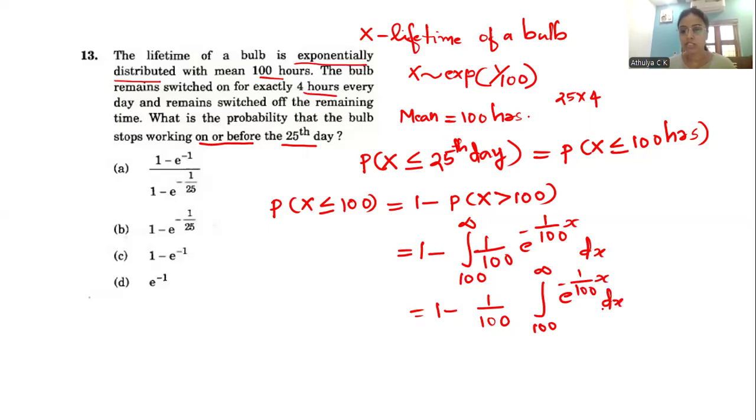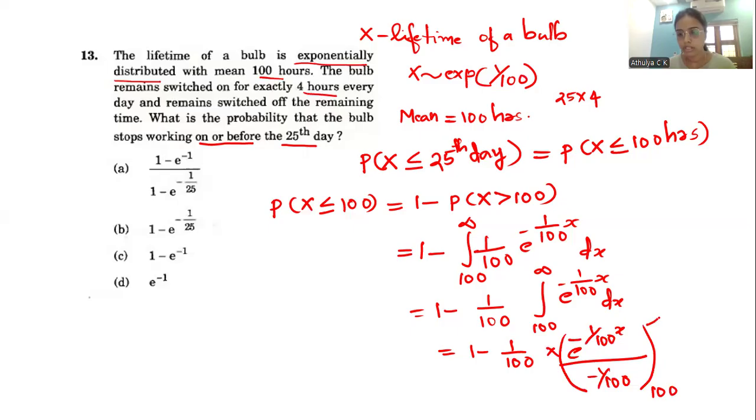This is an exponential form that can be integrated: 1 minus 1 by 100 into e raised to minus 1 by 100 x, divided by the coefficient of x, that is minus 1 by 100, with limits 100 to infinity.